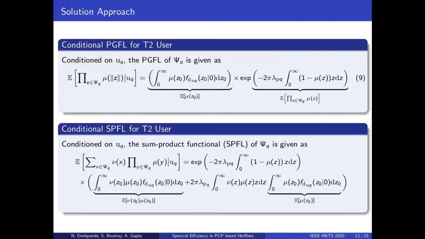The expressions of PGFL and SPFL are modified for T2 users. Conditioned on uq, the PGFL of xi q is expressed in equation 9. The second term is the conventional PGFL, which gets multiplied by the extra factor, which is the expected value of mu of z0. Similarly, in SPFL, there are extra factors due to the inclusion of z0.